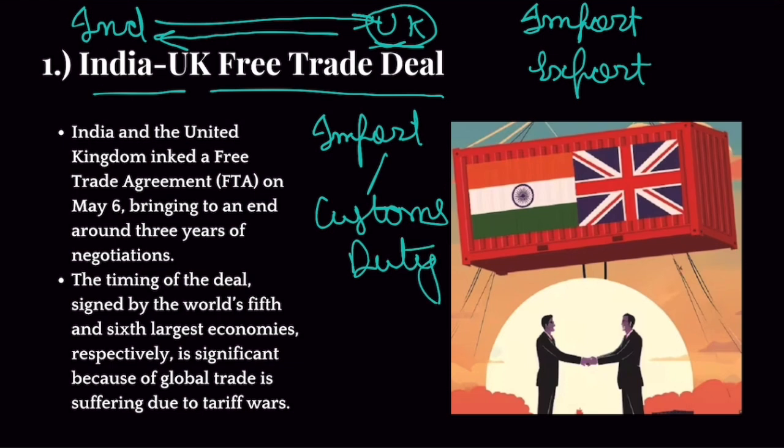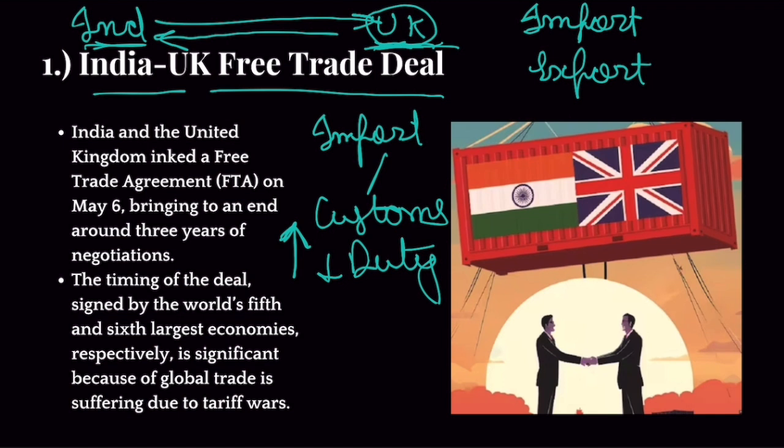Clear? Now, the higher this customs duty, the more expensive this UK product will be in India, and it will be at a more disadvantageous position. Because if it is expensive in India, then people won't buy it, and the reason for its high price is the customs duty charged on that good. Therefore, UK wants India to lower its customs duty on most of its goods so that these goods get good market access in India. More and more people buy UK-based goods, and trade flourishes between the two countries. Plus, UK companies also gain a lot because of these exports.